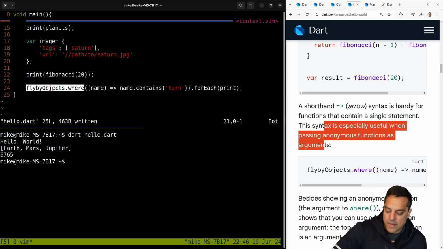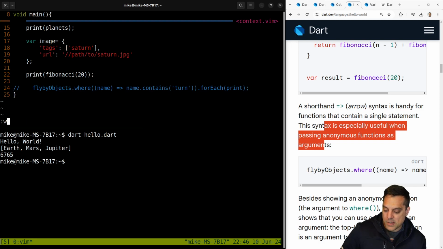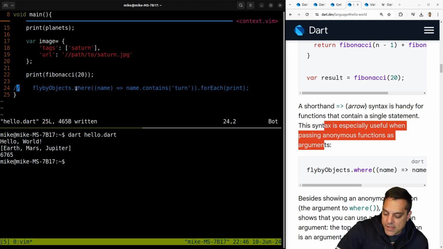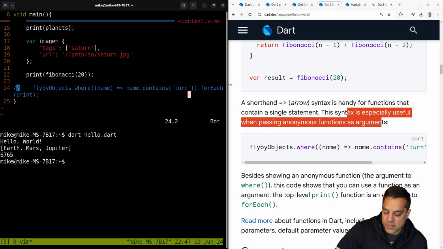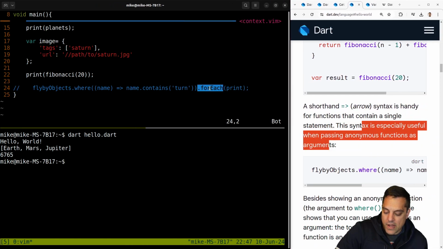Okay, I don't know what flyby objects is, but maybe let's look at this. I'm assuming that comments things out. Yes, okay. Flyby objects.where, okay. And then this is the lambda or the anonymous function here. Yeah, they call them anonymous functions here. And then I can do dot forEach on it.